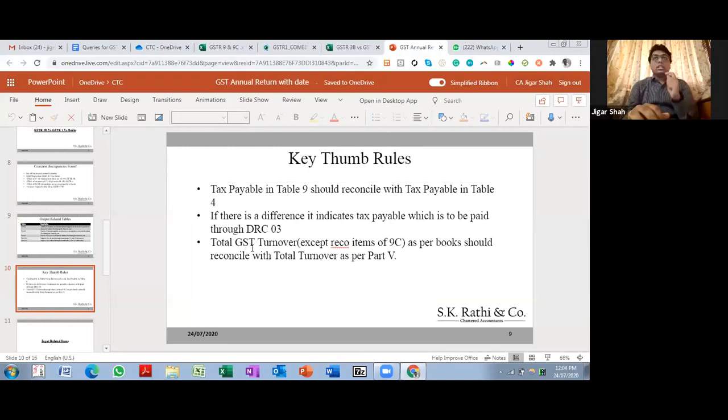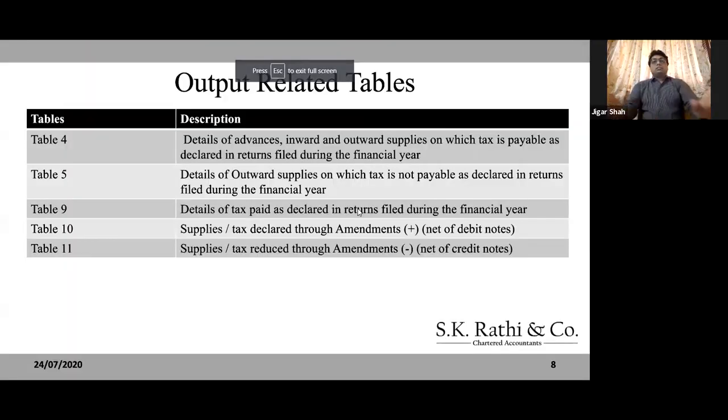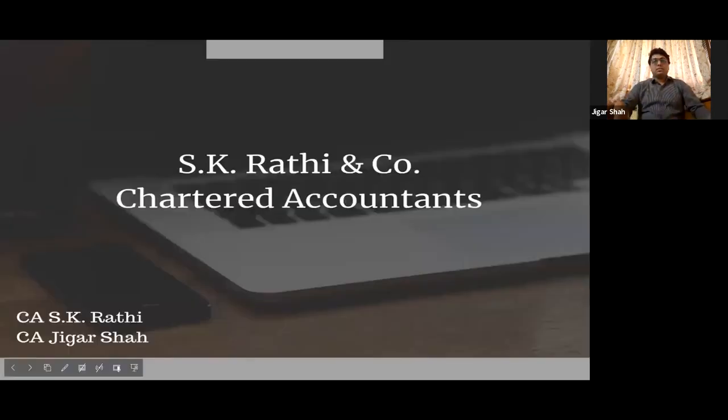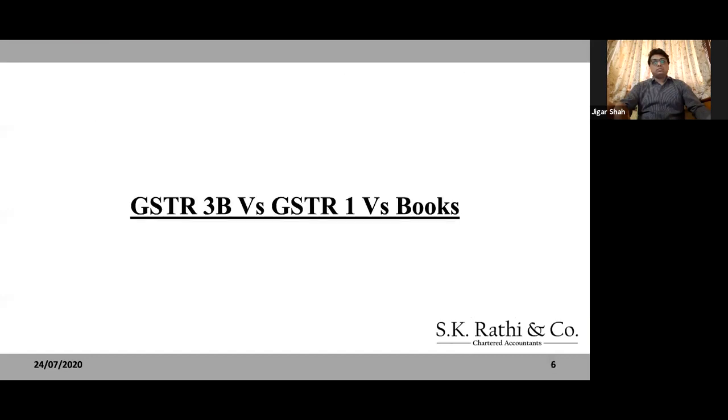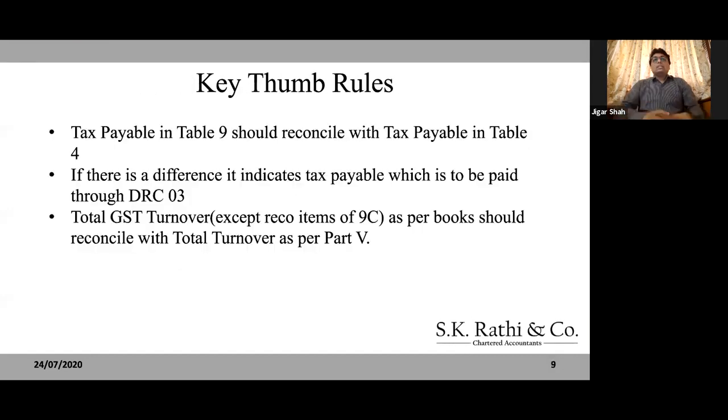Now there are some key thumb rules that we follow at our firm. Tax payable in table 9 should reconcile with tax payable in table 4. As I've explained, tax payable in table 9 and tax payable in table 4 should always be reconciled.